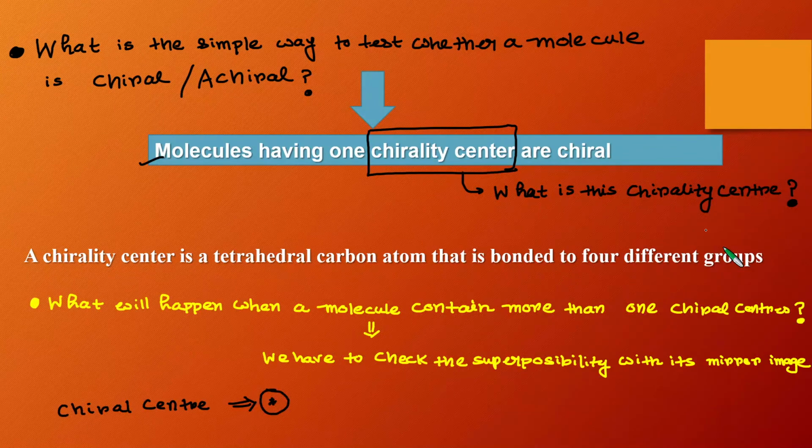You know that the carbon atom has a tetrahedral structure around it, and the angle between any two groups is around 109 degrees. Now if this tetrahedral carbon center is bonded with 4 different groups A, B, C, D, then this center is called a chiral center.